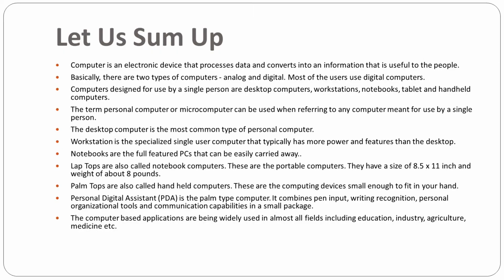And let us sum up what we have seen till now. Computer is an electronic device that processes data and converts it into information that is useful to people. Basically, there are two types of computers, analog and digital. Most of the users use digital computers. Computers designed for use by a single person are desktop computers, workstations, notebooks, tablets and handheld computers. The term personal computer or microcomputer can be used when referring to any computer meant for use by a single person. Desktop computer is the most common type of personal computer.